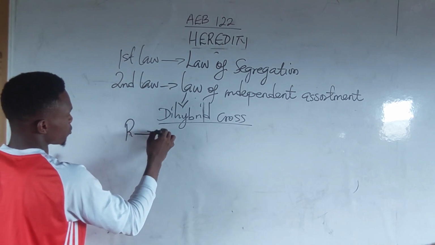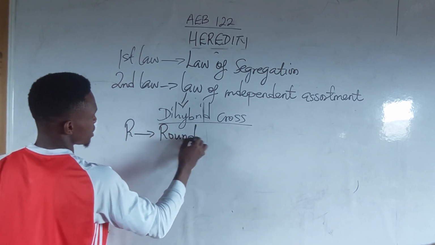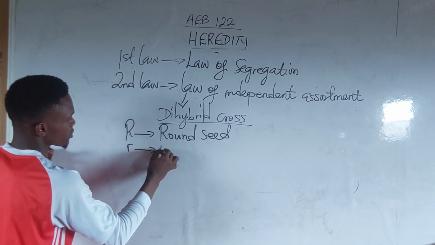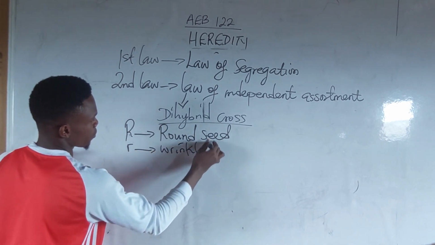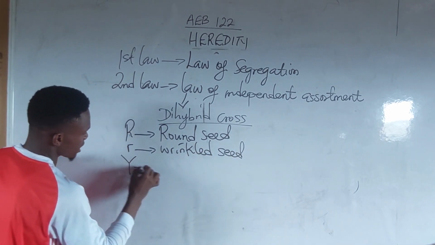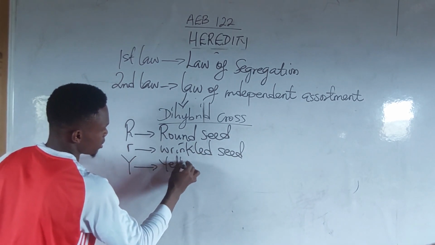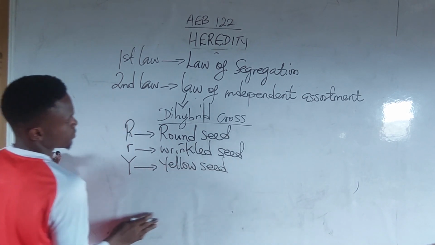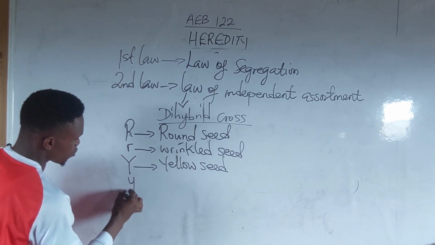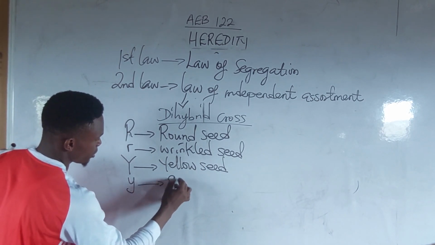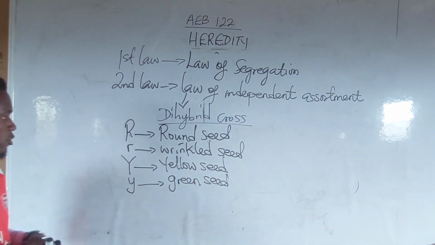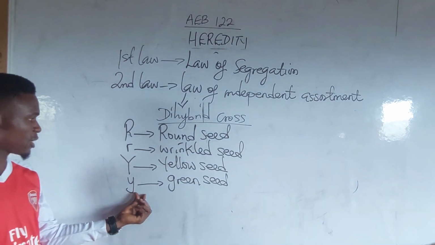Big letter R stands for round seed, small letter r stands for wrinkled seed, big letter Y stands for yellow seed, and small letter y stands for green seed.